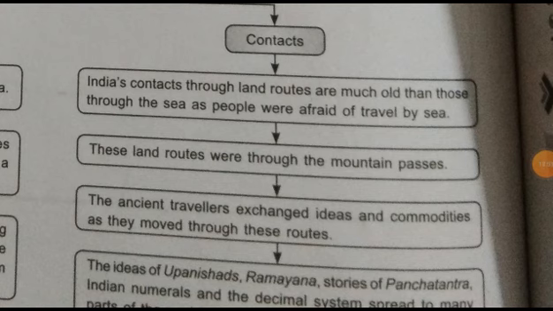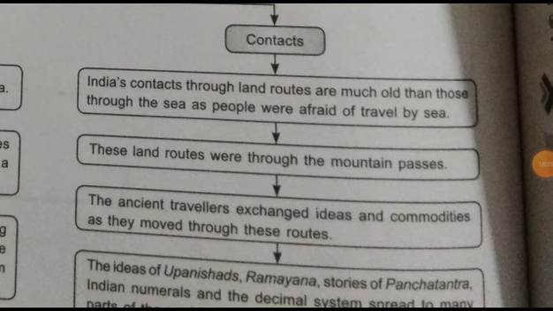Which routes? Land routes. Then the ideas of the Upanishads, Ramayana stories, the Panchatantra, Indian numerals and the decimal system spread to many parts of the world because of this communication through the land route, and then the sea route came into existence.